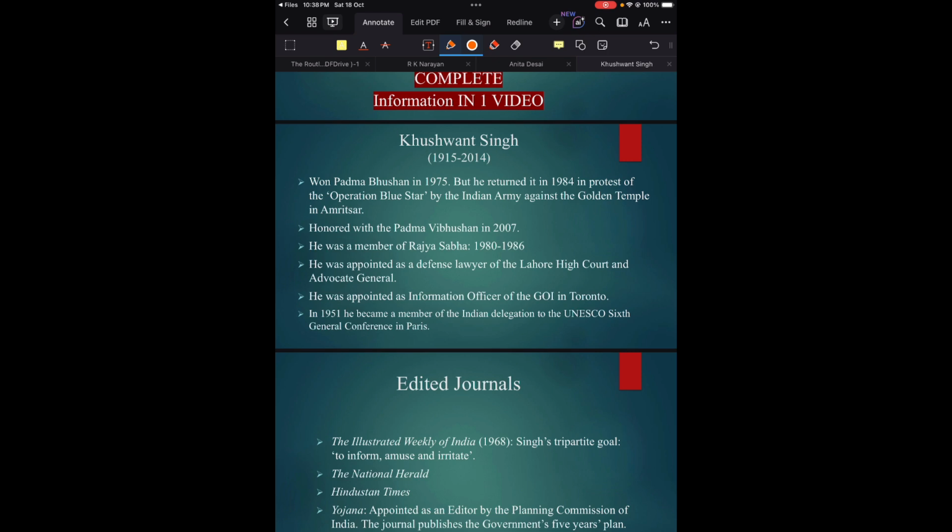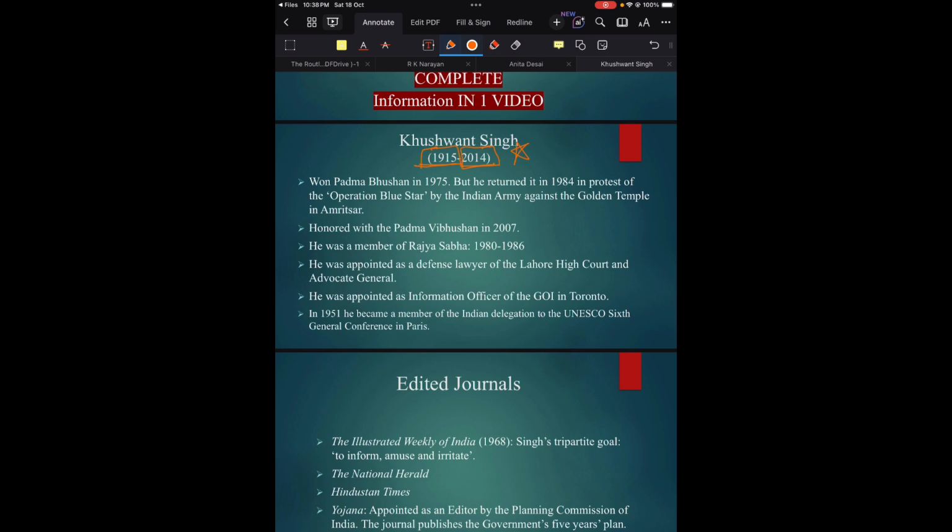Khushwant Singh was born in 1915 and died in 2014. You might say that these dates are not important, but I must say these dates are definitely important, because very often questions come where you are asked to order authors based on the date of birth or the year of death. You will be given four or five authors and asked to rearrange them chronologically. So definitely remember the birth year and the death year.